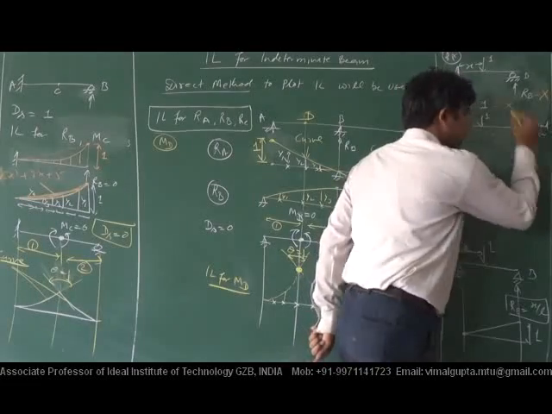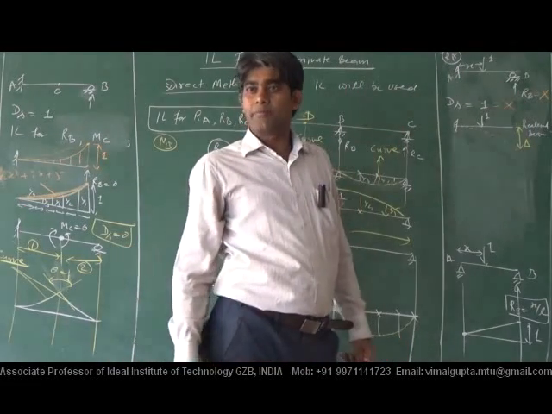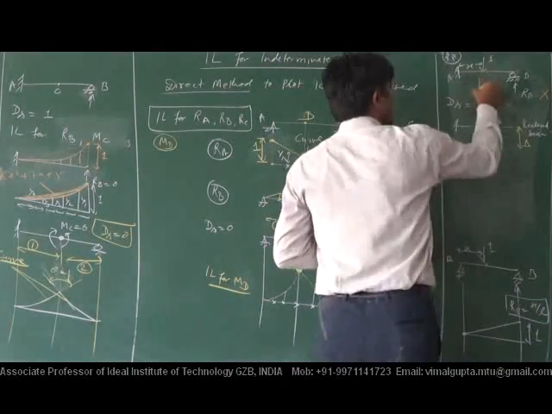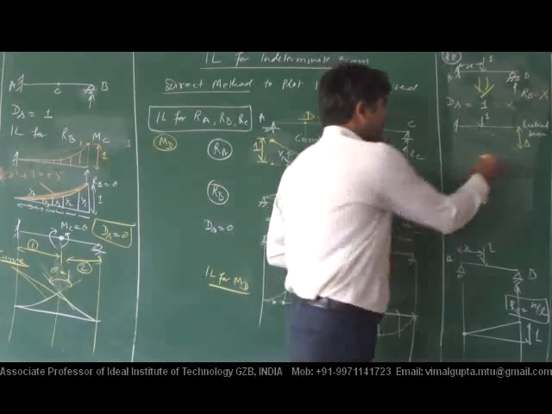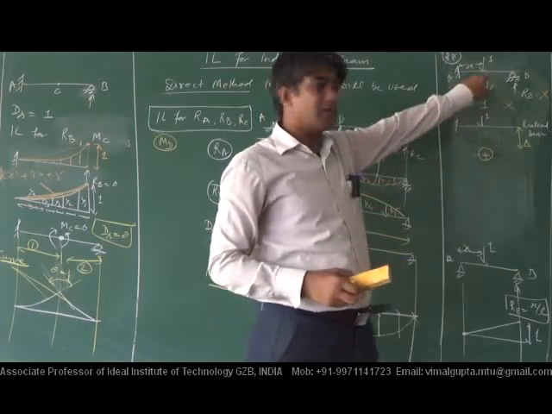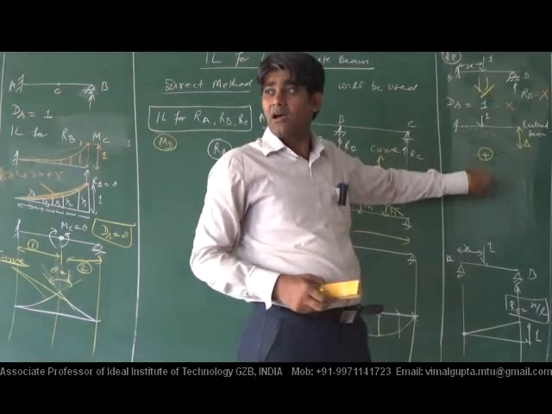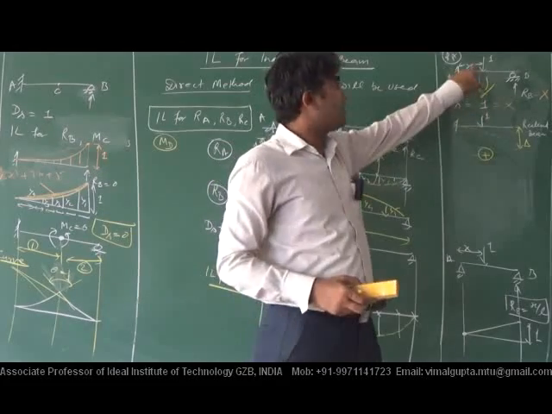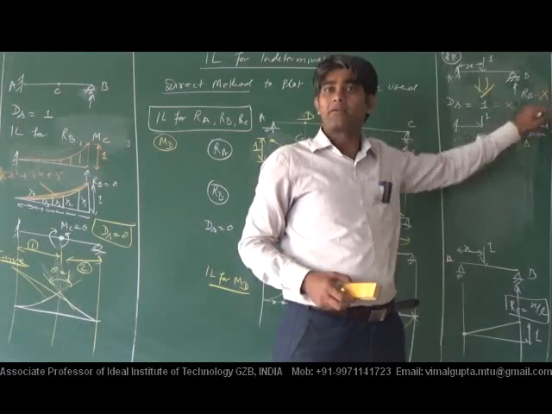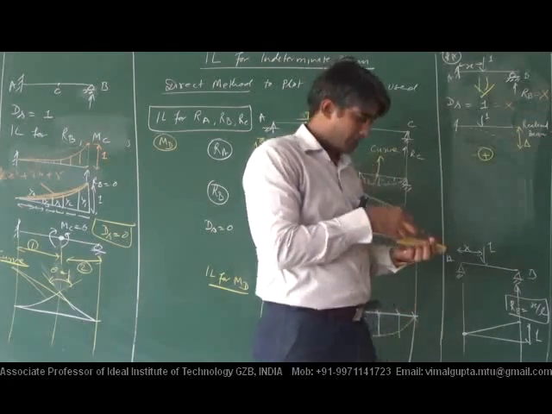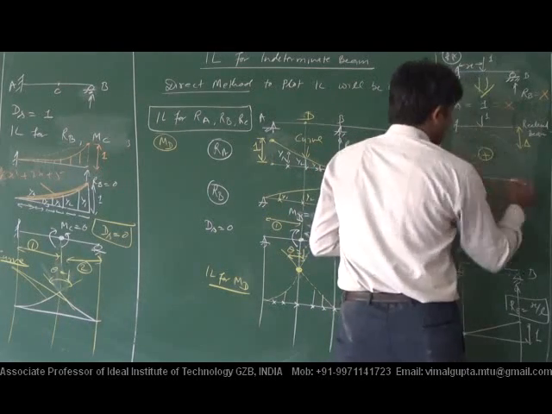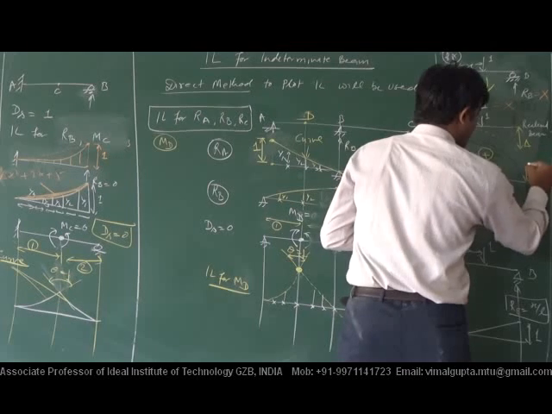Let this value be delta. The given structure is the summation of this released structure plus, with the external load removed, the structure with x equal to 1 applied, that is, minus RB equal to 1.